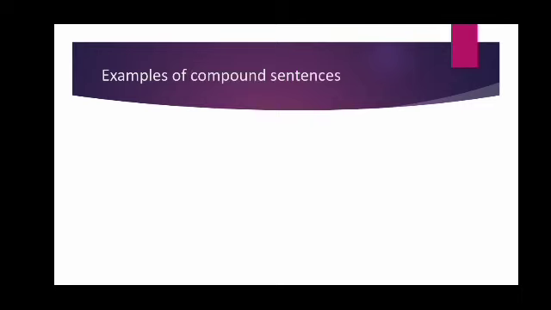Now come to the examples of compound sentences. We said compound sentences have two independent clauses. It means it will have two simple sentences which will be joined by a conjunction, or they can be separated by a colon or semicolon as well.